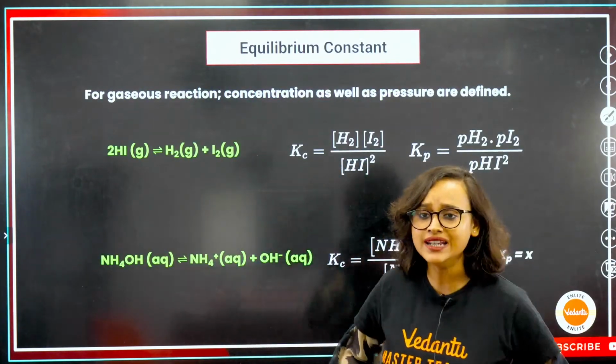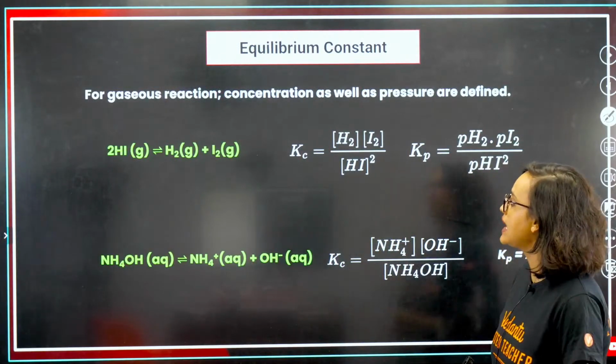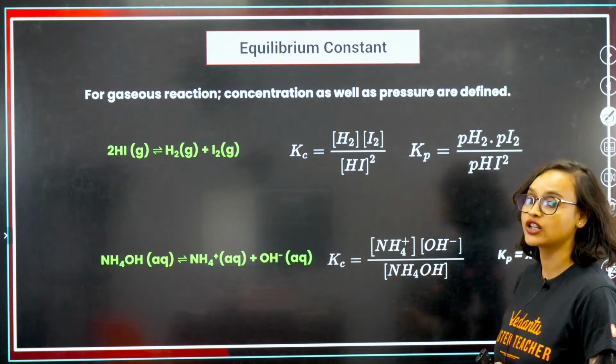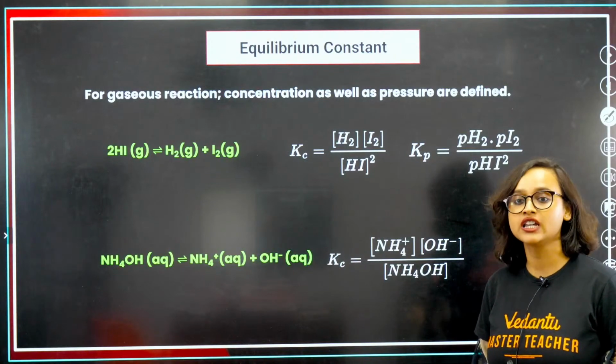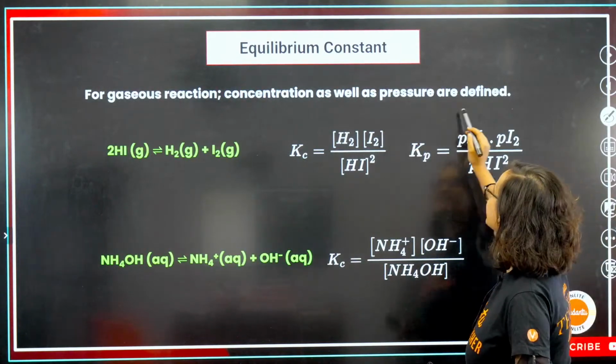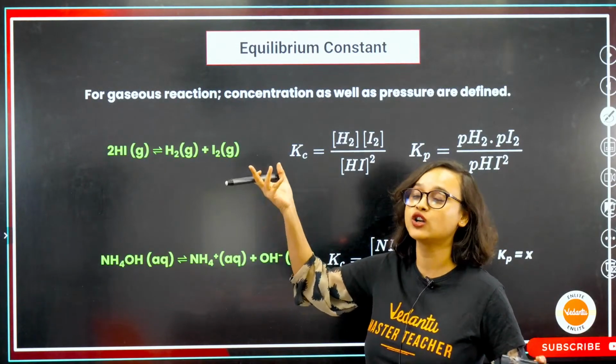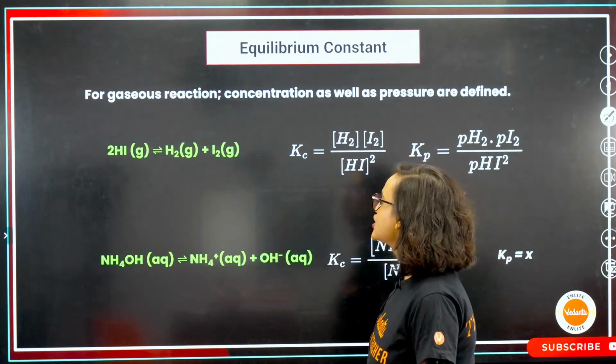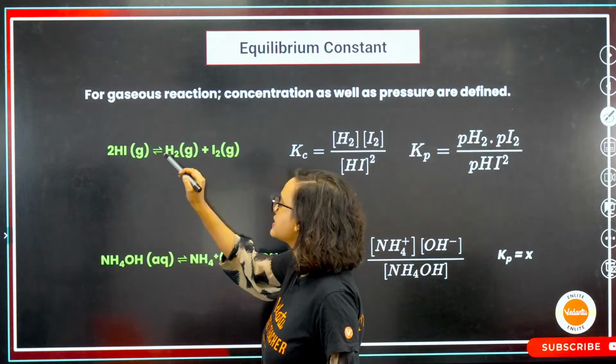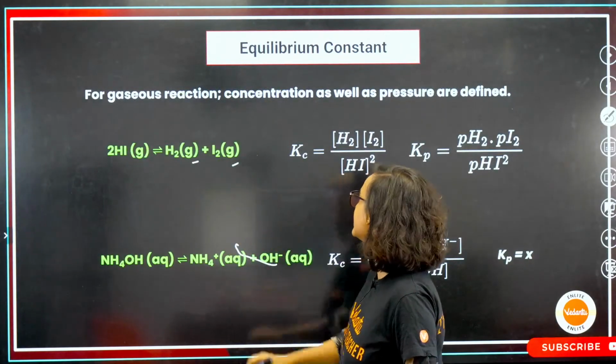Chalo. Let's see that for a gaseous reaction, concentration as well as pressure are defined. Otherwise, who knows what shape, what things gas can do, right? So here, HI is in gaseous form, H2 is in gaseous form, I2 is in gaseous form.